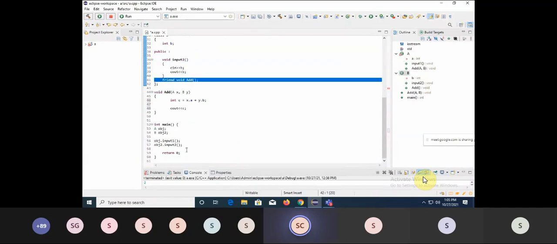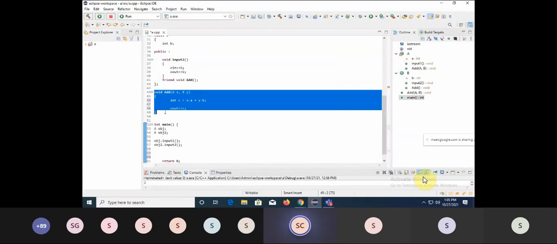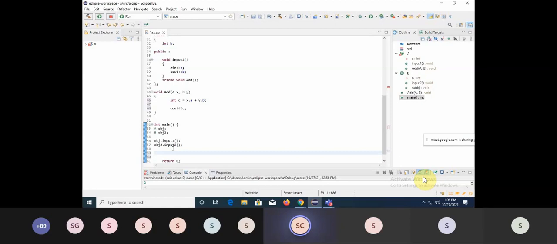Now how the call will be given to the add function? As it is not the member function of any class and we are not using any scope resolution operator, we don't need to access this function with the help of dot. Rather, I can directly give a call like this. Now, what are the parameters here? Here the parameters are class type. So here my first parameter will be this one, obj, because here your input one has executed and come, and the second will be obj2. Now let's try to execute this.